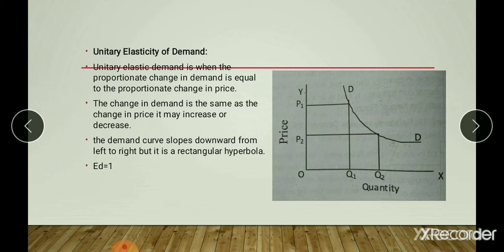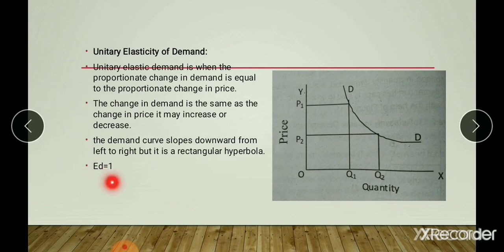Unitary elastic demand is when the proportionate change in the demand is equal to the proportionate change in the price of the commodity. That means the same proportionate change in price leads to the same proportionate change in quantity demanded. The change in the demand is the same as the change in the price. It may increase or decrease.